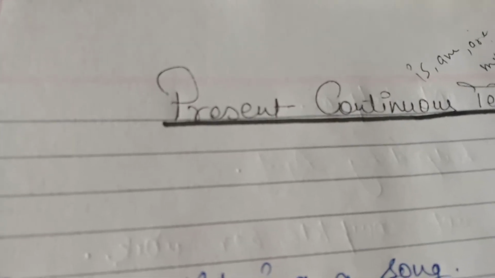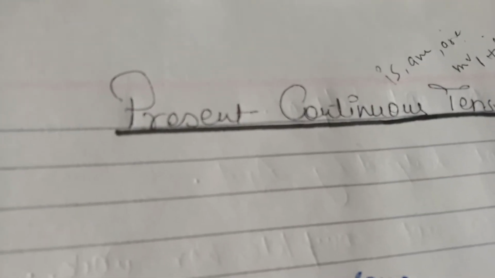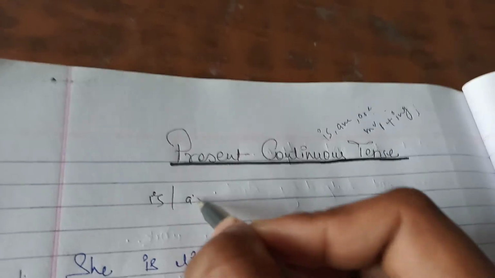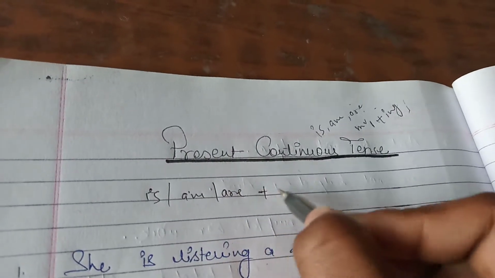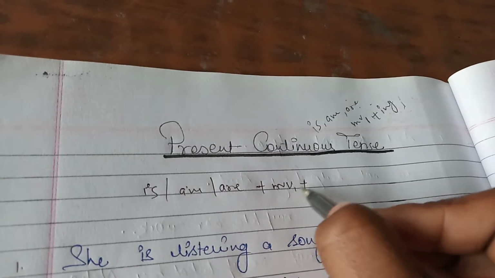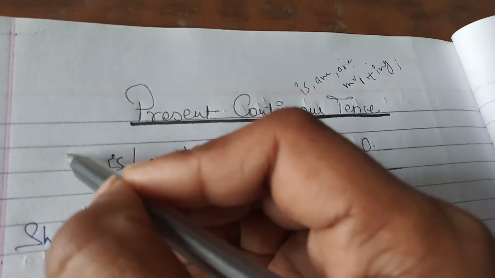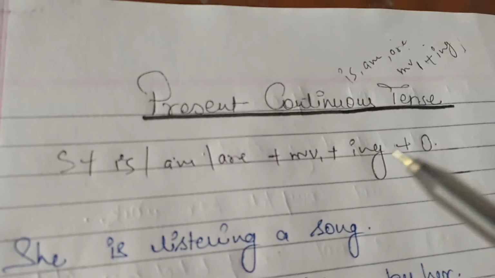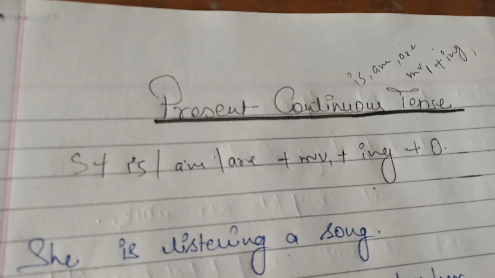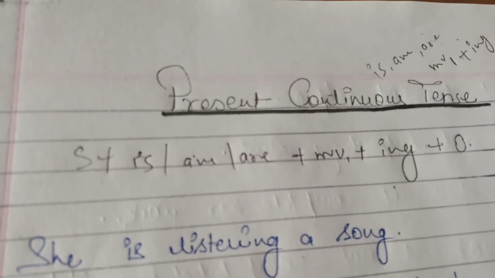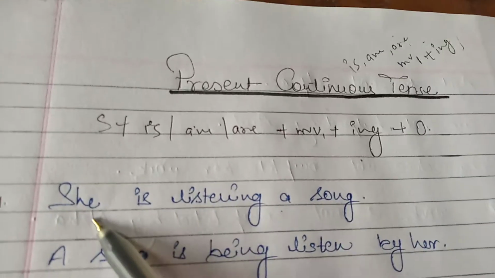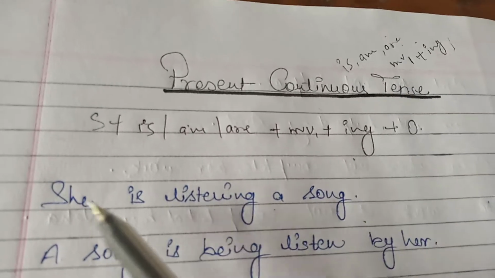So guys, I told you that if a sentence has is, am, are as helping verb, plus the main verb in the first form plus ing, then the object, and it also starts with the subject. So how can we convert this sentence? First of all, we need to see how we can recognize the sentence. For example, she is listening a song.